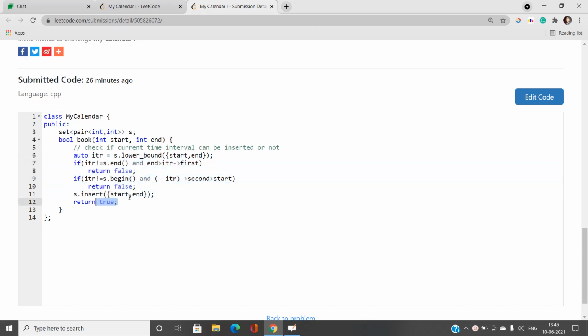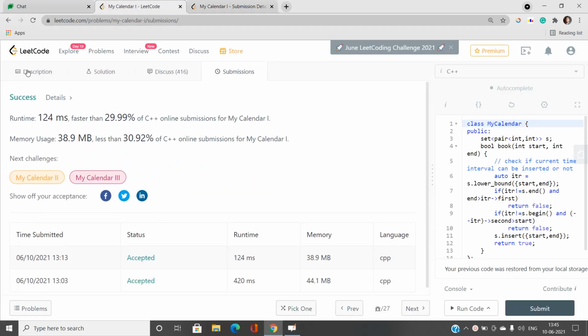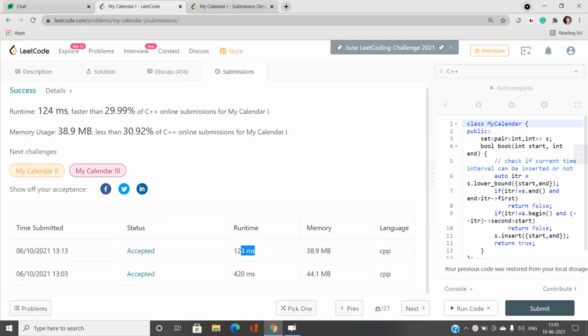So this is all about this sequence of questions. You can see it has a runtime of 124 ms and 389.9 MB, and it's a good one.